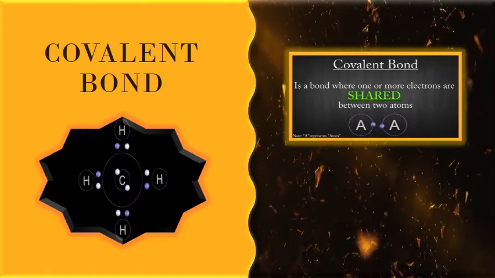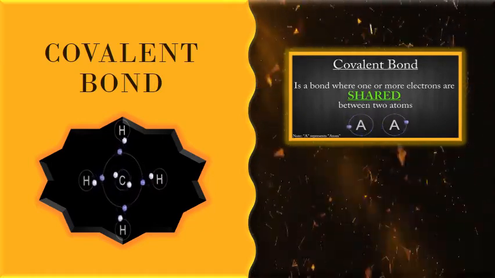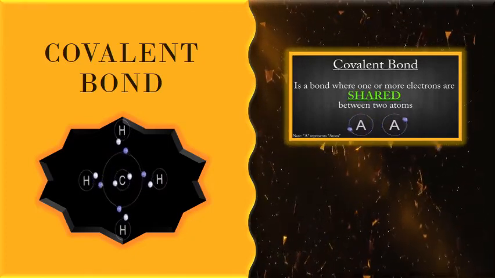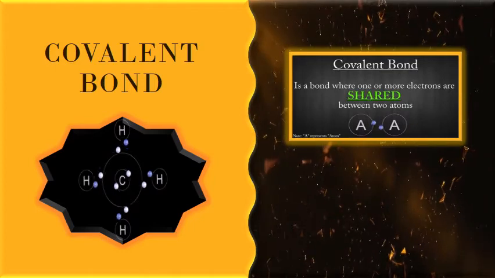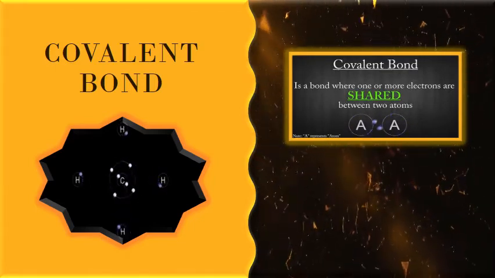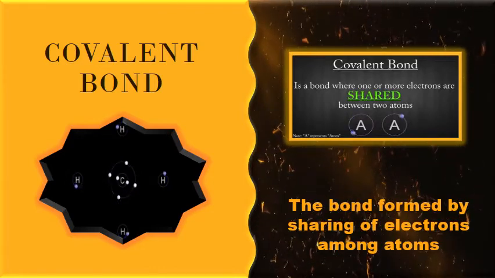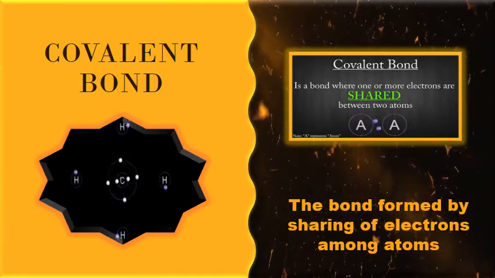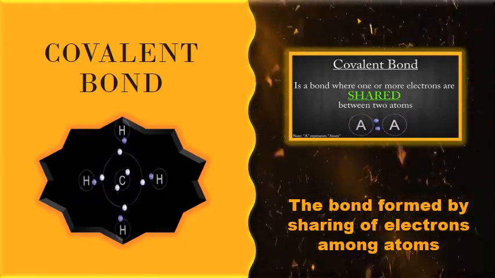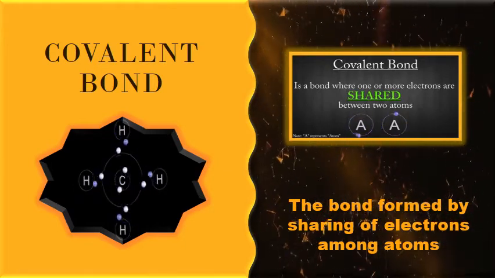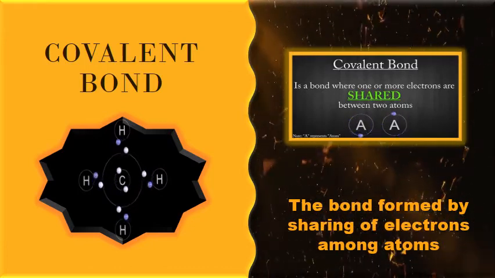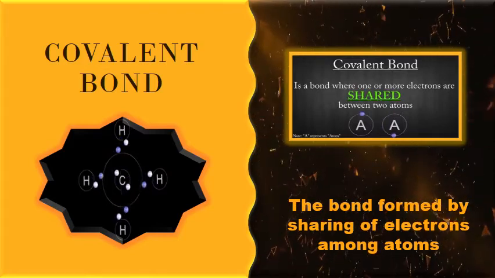That was our previous lesson. Today we will see, if atoms form a compound not by transferring electrons, how do they form a compound? They will form compounds by sharing of electrons. The bond formed by sharing of electrons among atoms is called a covalent bond, where they share their electrons in their valence shells.